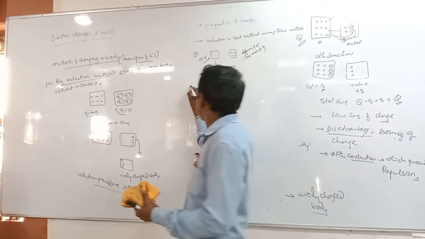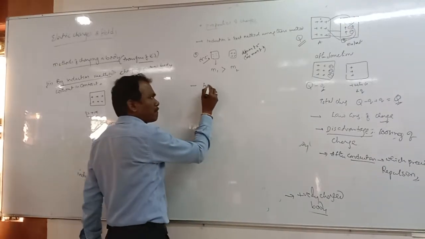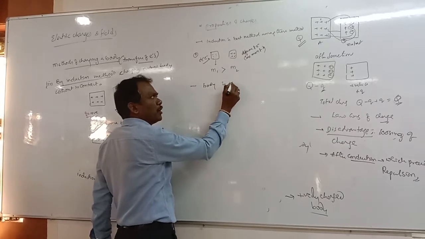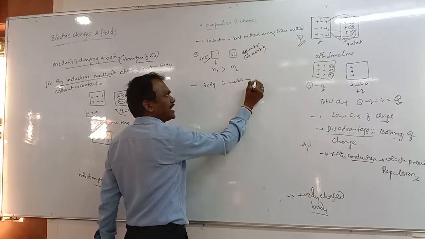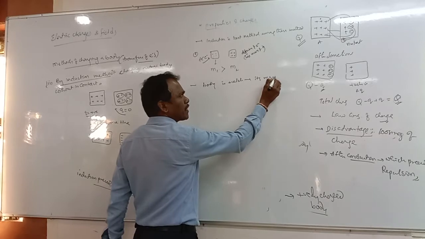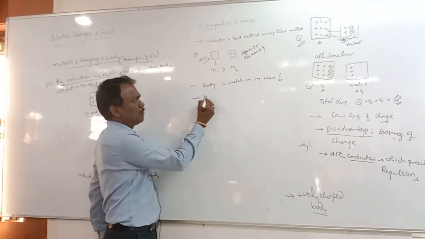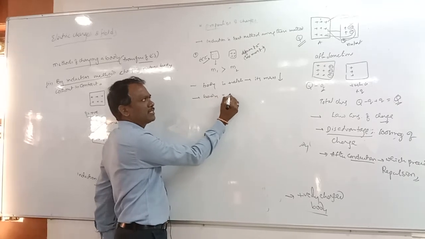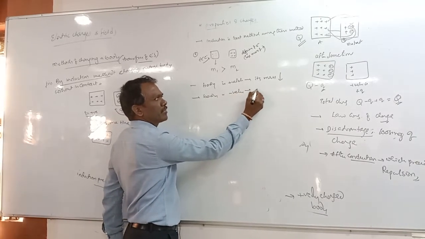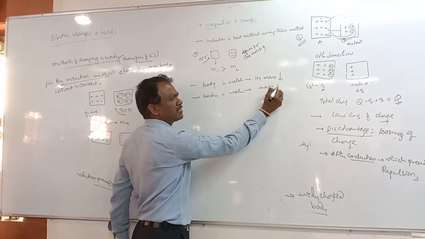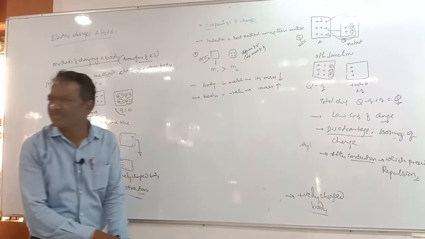So if a body is positively charged, then its mass decreases, right? If any body is negatively charged, then its mass increases.